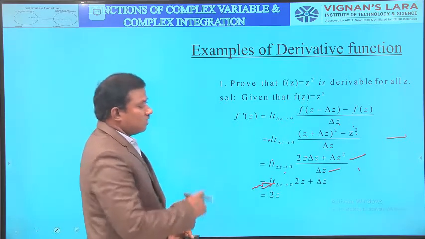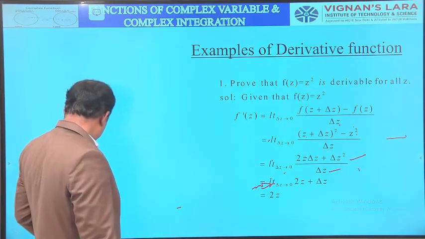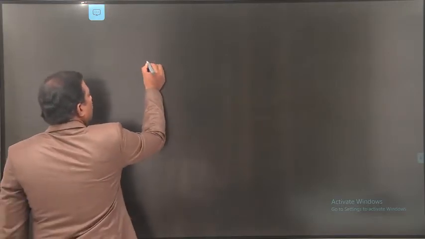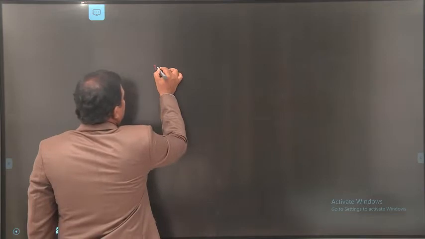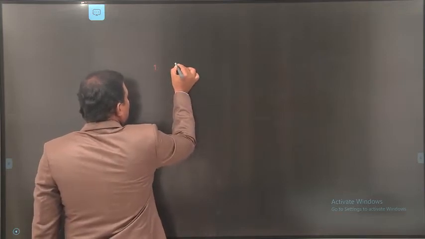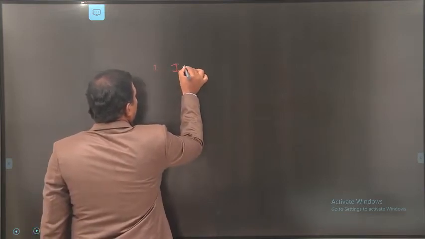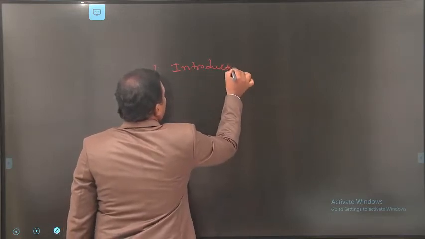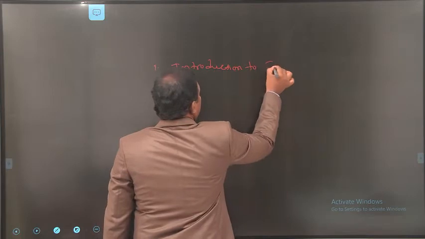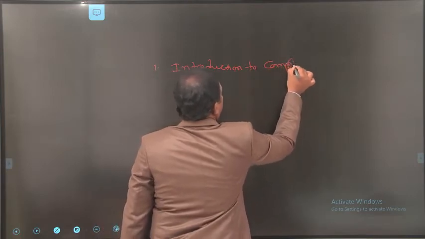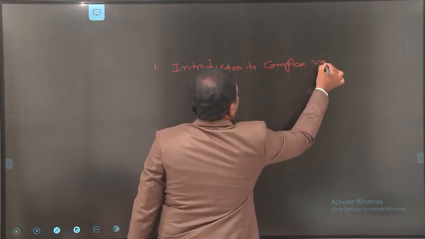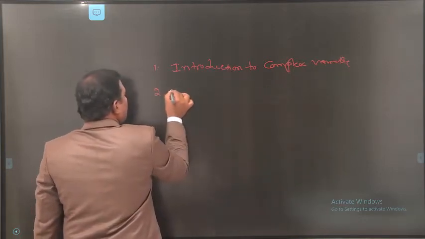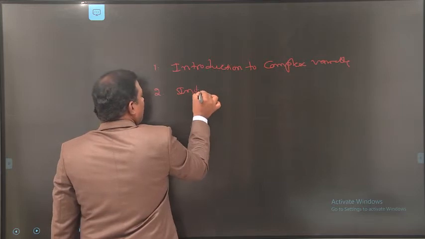So what did we discuss in this class? First one is introduction to complex variable theory. Second one, introduction to statistical methods.